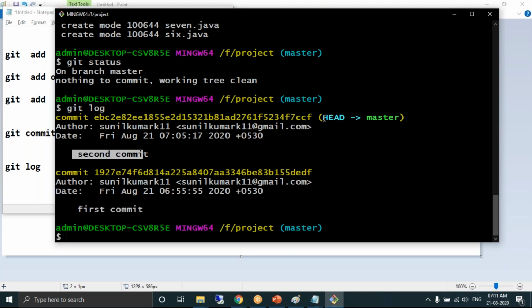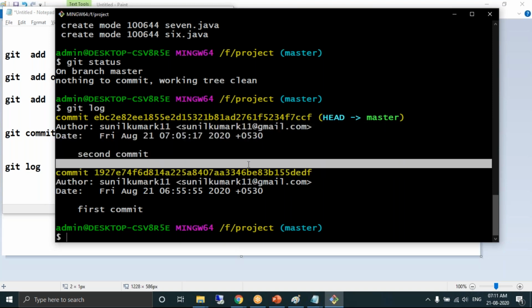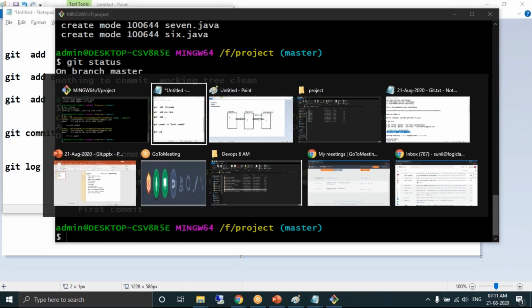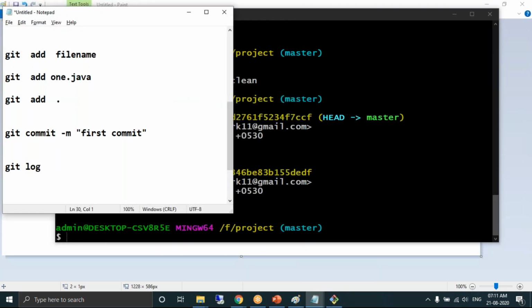That's the reason you can see a head here. The latest commit is called the head commit, so please keep that in mind. We have one more command called git log, which helps you list all the commits.